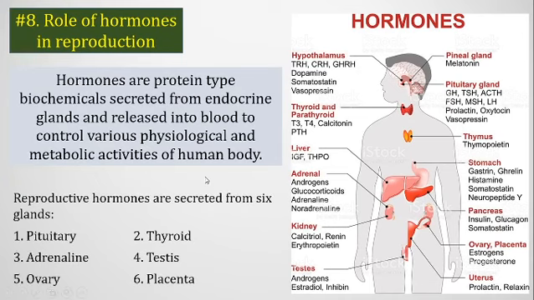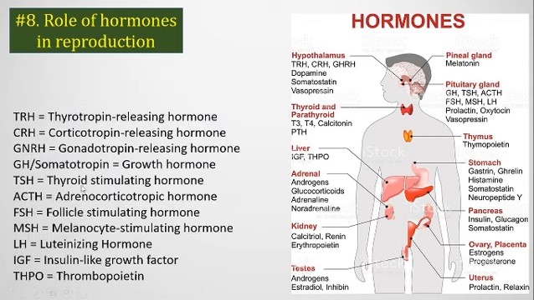So these reproductive hormones are secreted from only six glands, which are the pituitary, thyroid, adrenal, testis, ovary and placenta. And we see the full forms of the abbreviated names of different hormones. You can check them.